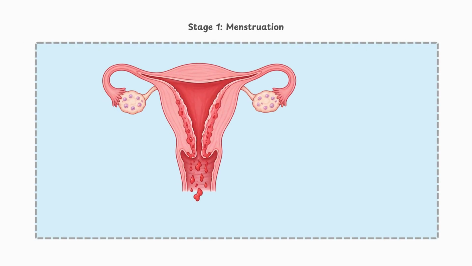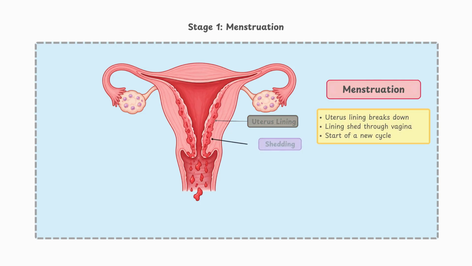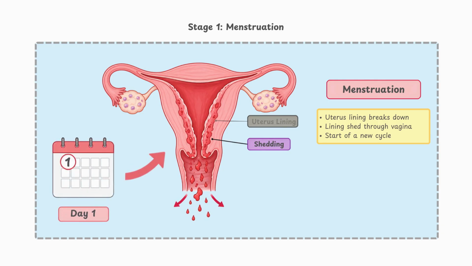The menstrual cycle begins with menstruation, which is commonly known as a period. If fertilization did not happen in the previous cycle, the uterus lining is no longer needed, so the lining breaks down and leaves the body through the vagina. This stage usually lasts for several days. Menstruation marks the beginning of a brand new cycle, giving the body another chance to prepare for a possible pregnancy.